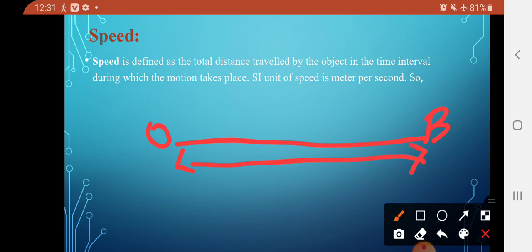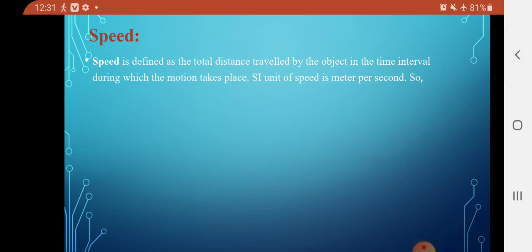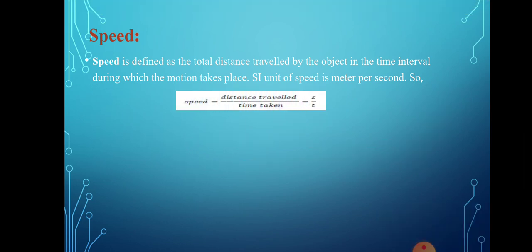Suppose you have covered this distance in 3 seconds or 4 seconds. Motion in unit time, how much takes place, is nothing but the speed, and the SI unit of speed is meter per second. So speed is the distance traveled divided by the time taken, that is S by T. The speed of a body gives us an idea of how slow or fast that body is moving.